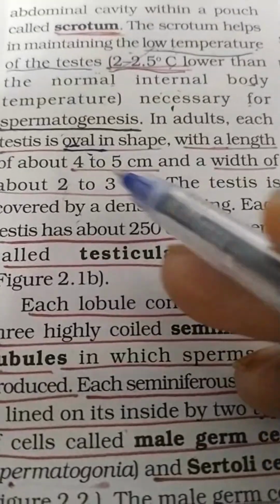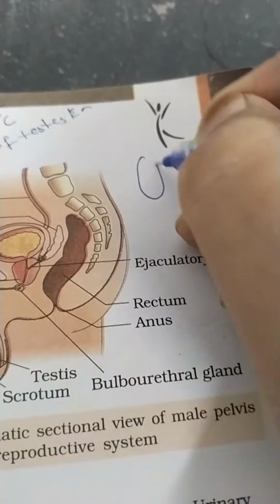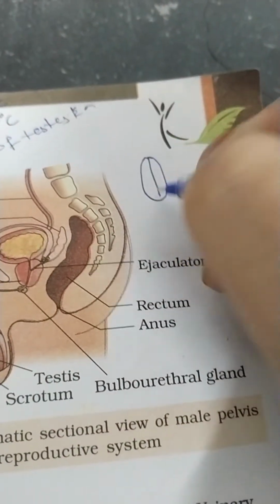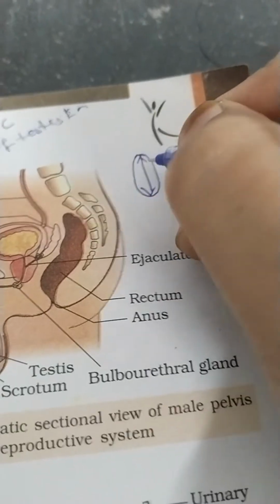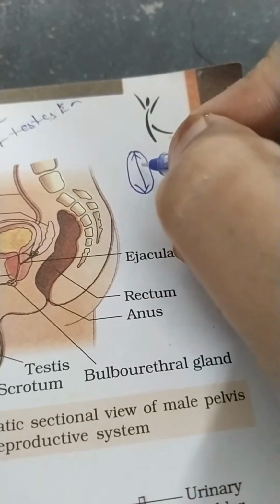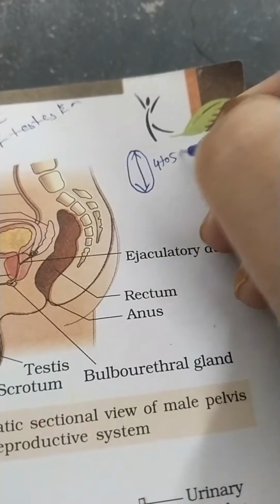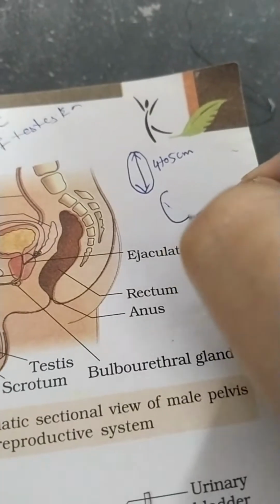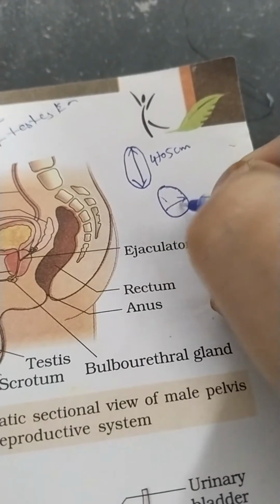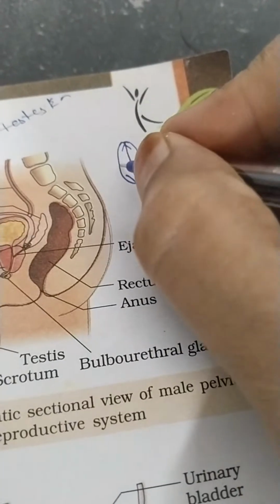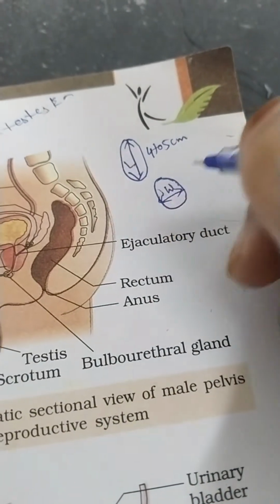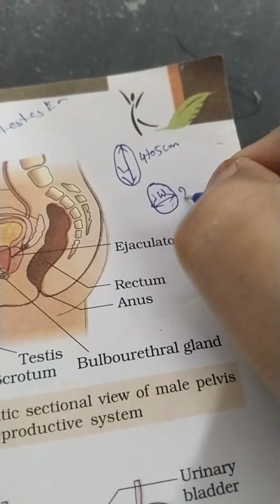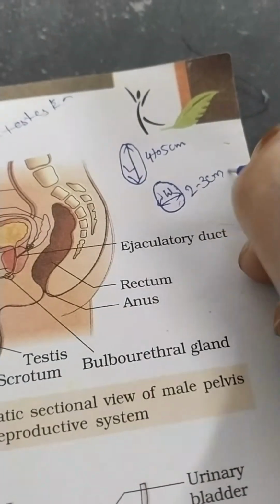As for its length, assume that this is the testis, and the length of this testis is about 4 to 5 centimeter, whereas if we consider the width, this is length, this is width. So the width will be 2 to 3 centimeter.